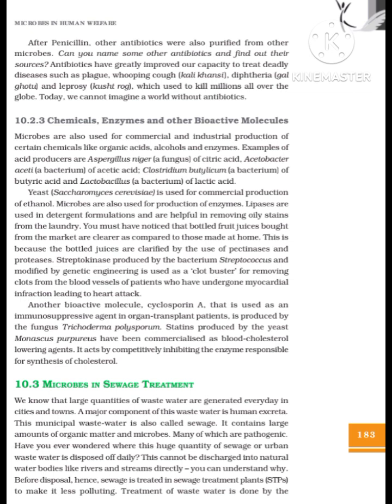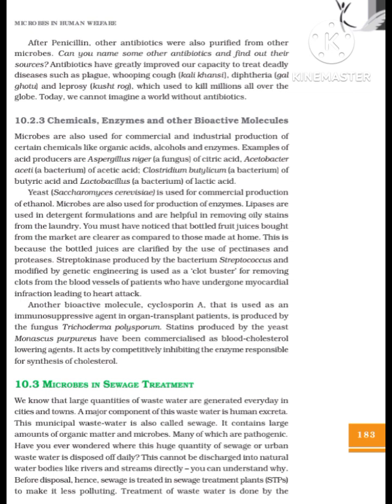10.2.3 Chemicals, enzymes, and other bioactive molecules. Microbes are also used for commercial and industrial production of certain chemicals like organic acids, alcohols and enzymes. Examples of acid producers are Aspergillus niger, a fungus, of citric acid, Acetobacter aceti, a bacterium, of acetic acid, Clostridium butylicum, a bacterium, of butyric acid, and Lactobacillus, a bacterium, of lactic acid. Yeast, Saccharomyces cerevisiae, is used for commercial production of ethanol.